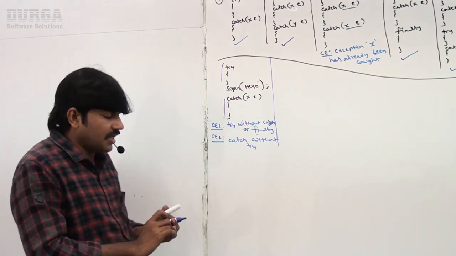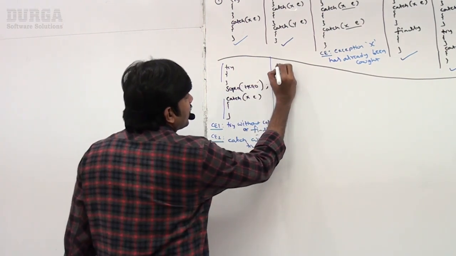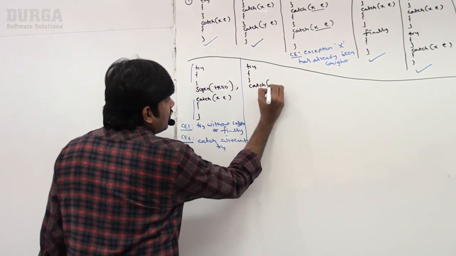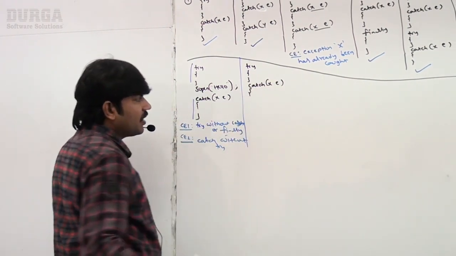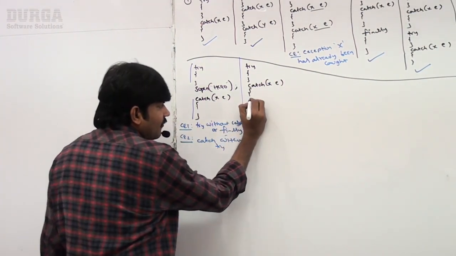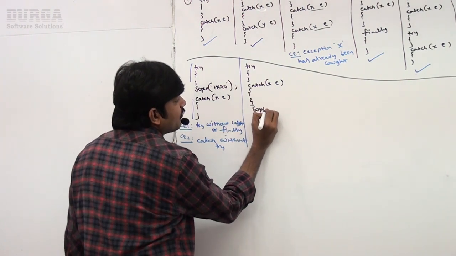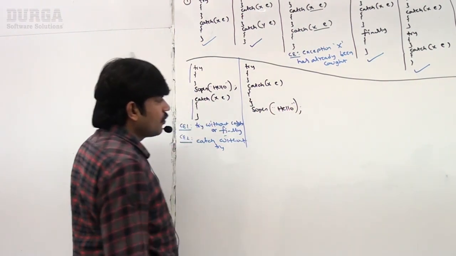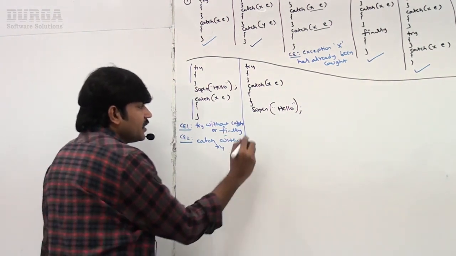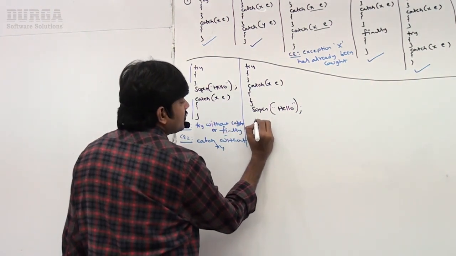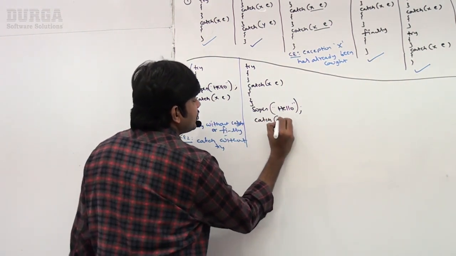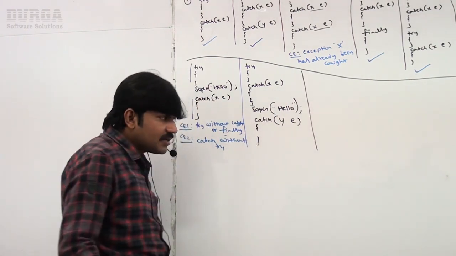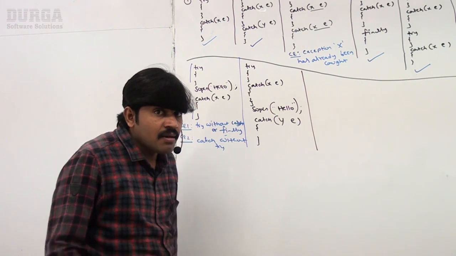Take very special care. Similarly, here I'm taking try, next a catch block. After the catch block, I'm taking an SOP statement, SOP of hello, and after that I'm again taking a second catch block. If I compile this, the compiler will give an error.